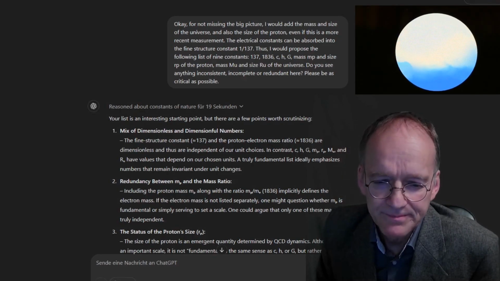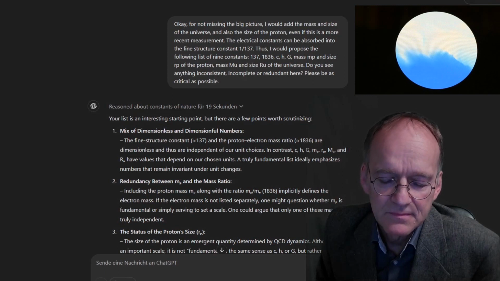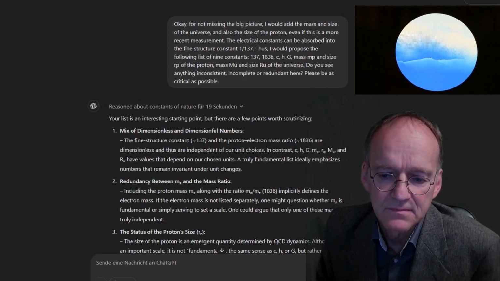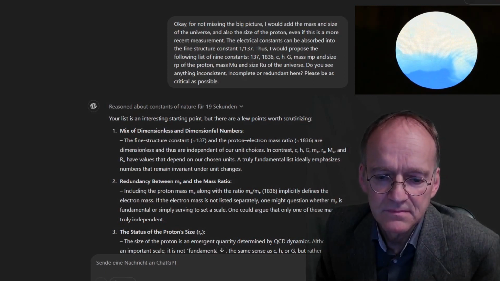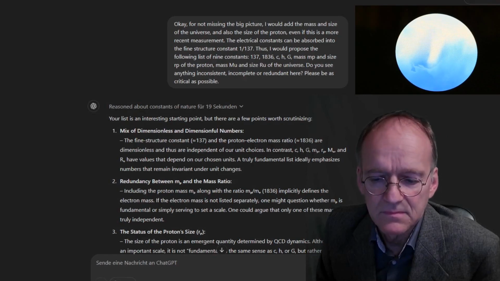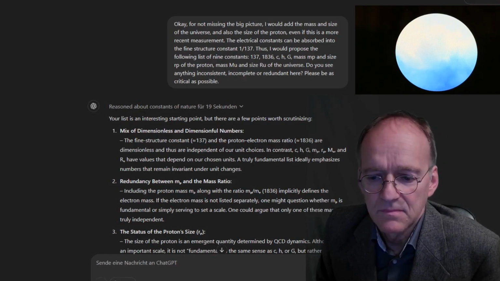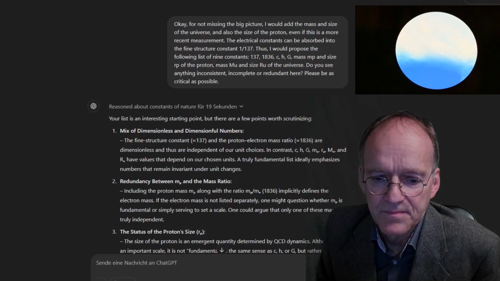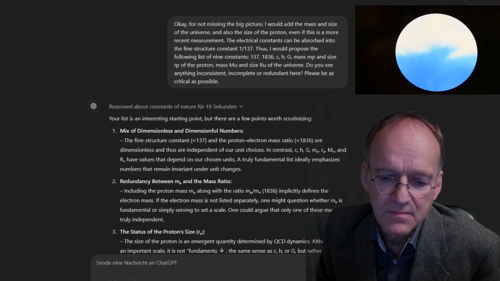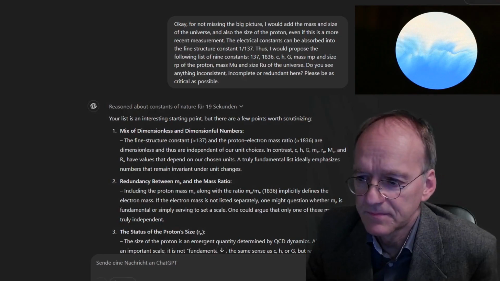Kind of disagree. 2. Redundancy between m_p and the mass ratio. Including the proton mass m_p, along with the ratio m_p/m_e = 1836, implicitly defines the electron mass. If the electron mass is not listed separately, one might question whether m_p is fundamental or simply serving to set a scale. One could argue that only one of these masses is truly independent. That's obvious.